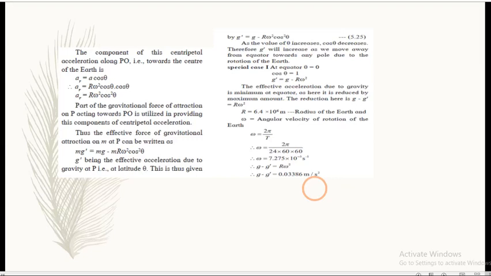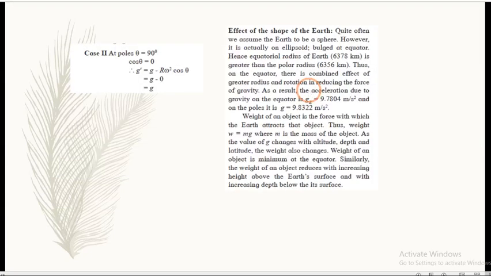Now there are two conditions. One is theta equal to 0 at the equator, and at the pole theta is equal to 90 degree. We know that cos 0 is 1, cos 90 is 0. So for theta equal to 0 degree, the equation becomes g dash is equal to g minus R omega square, and at the pole g dash is equal to g. According to all these things, we conclude that definitely there is an effect on the value of g due to altitude, due to latitude, due to depth.